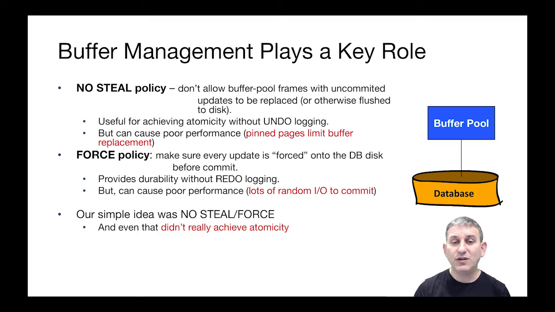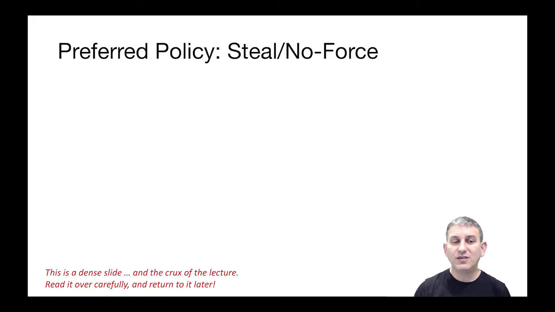So our simple idea that we looked at was a no-steal force policy, which was supposed to make things simple. But even there, we didn't really achieve atomicity. We had a baked-in assumption that we could do all our forcing atomically, which wasn't really true, right? We can't force all those pages to disk atomically. Okay. So our preferred policy is going to be the opposite. It's going to be steal, no force.